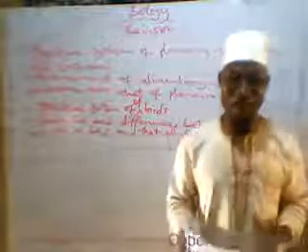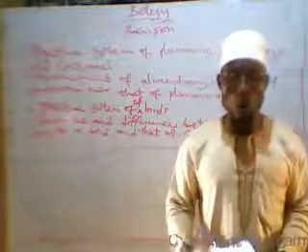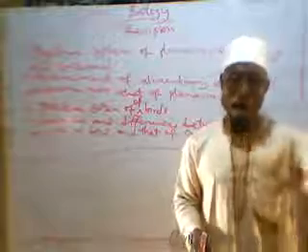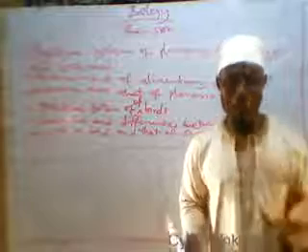Now, we also talk about transpiration under transport in plants. I told you the meaning of transpiration: transpiration is the removal or the loss of water into the atmosphere in the form of water vapor by evaporation or evapotranspiration through the aerial parts of the plant. What are those aerial parts of the plant? We have the stomata of leaves, the lenticels of stem, and the cuticle of root.